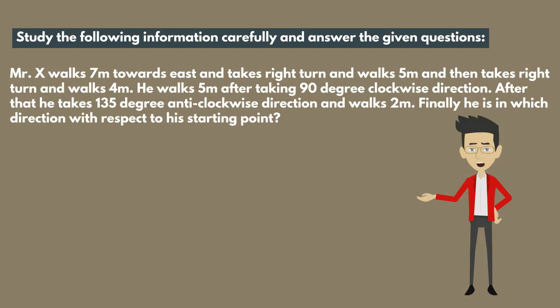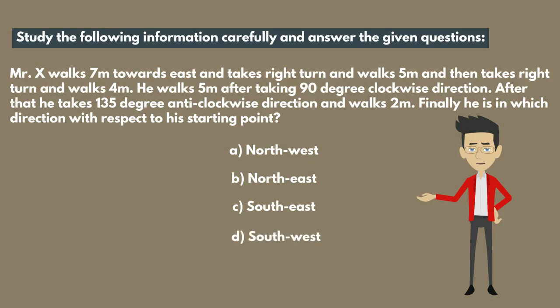Finally, he is in which direction with respect to his starting point? Options are option A, northwest, option B, northeast, option C, southeast, option D, southwest, and option E, none of these.